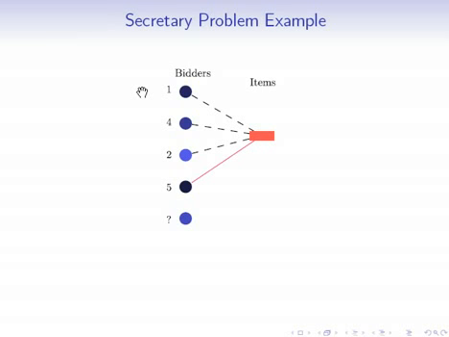That's going to be symbolized by this red arc here. Once we've made this sale, we're committed to it. So even if the last bidder is bidding 1,000 for the item, we cannot sell the item to the last bidder. We're forced to not match the item to this last person because we've committed to selling it to the person who bid 5. So this is the secretary problem.